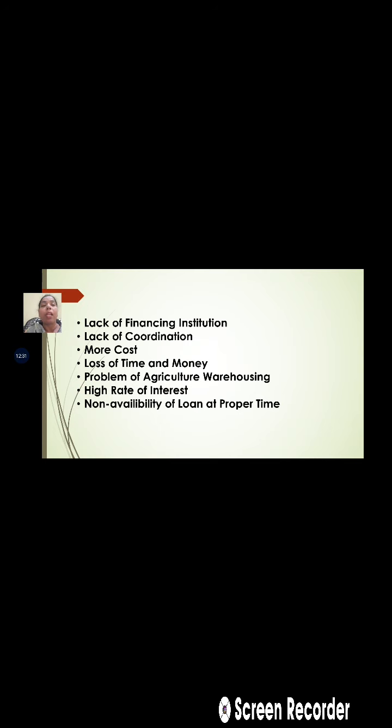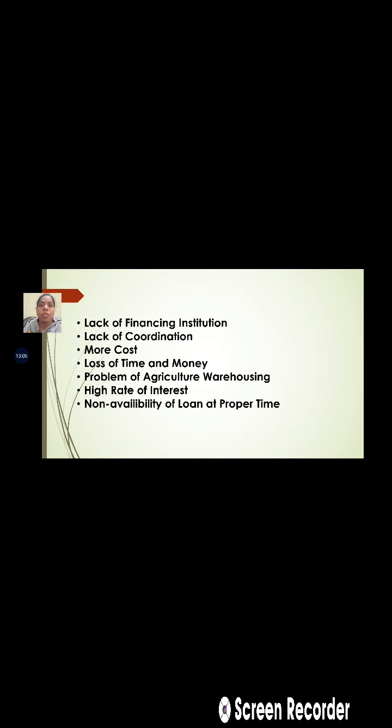Then the problem of agriculture warehouses: in the different rural areas, we find that the warehousing facility is not properly available. So sometimes the farmers do not get the loan or the finance facility after producing the crops, because of the non-availability of agriculture warehousing. Because of that, the problem of finance is there.